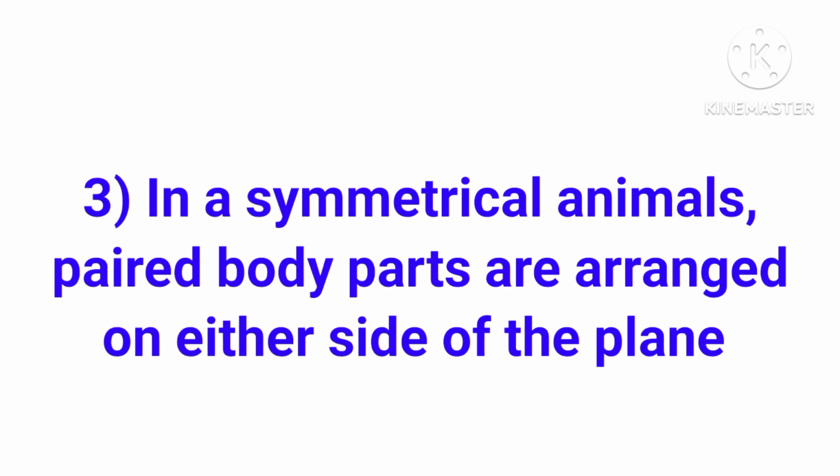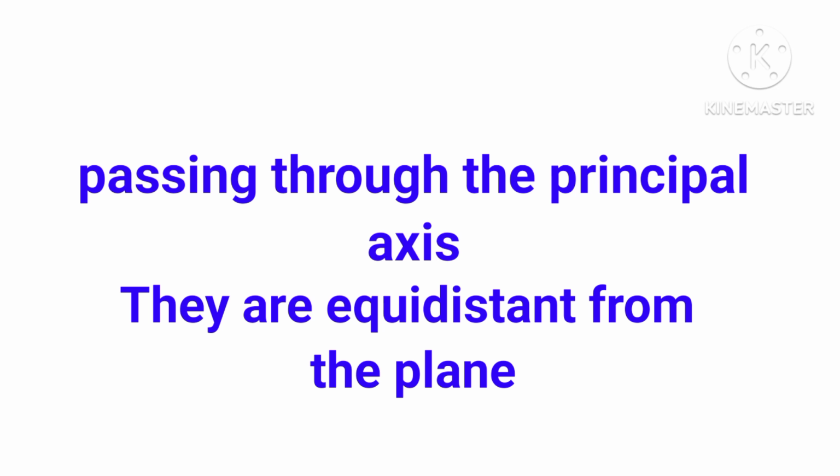In symmetrical animals, paired body parts are arranged on either side of the plane passing through the principal axis. This means in this type of symmetry the body can be divided into two equal halves by a single plane only, because the important organs are paired and occur on the two sides of a central axis.